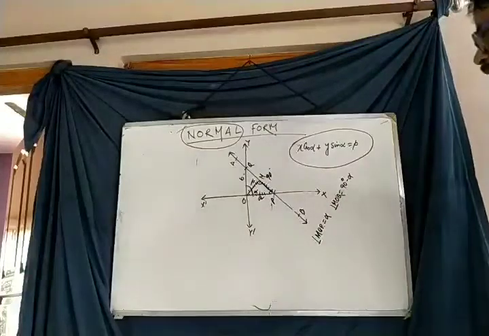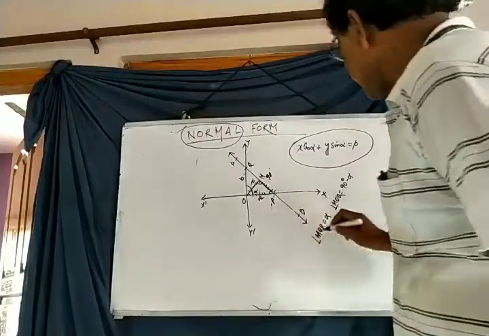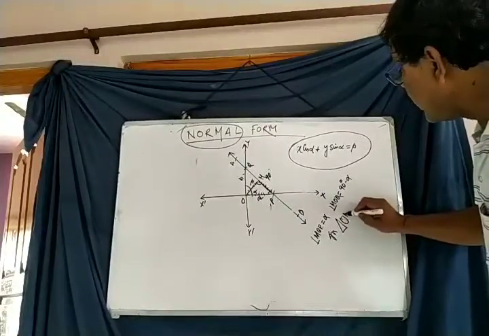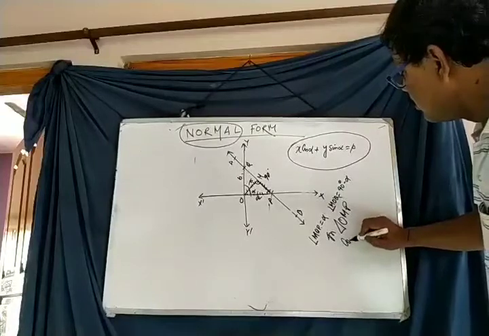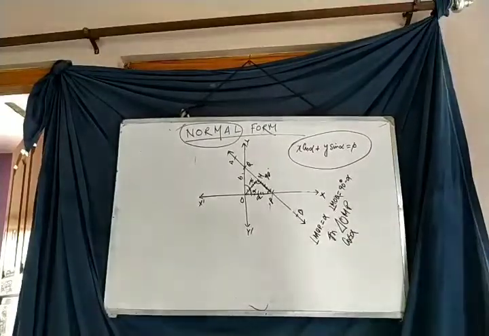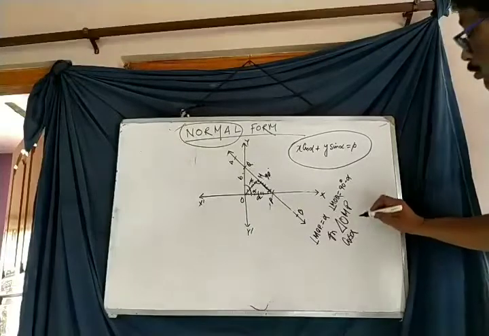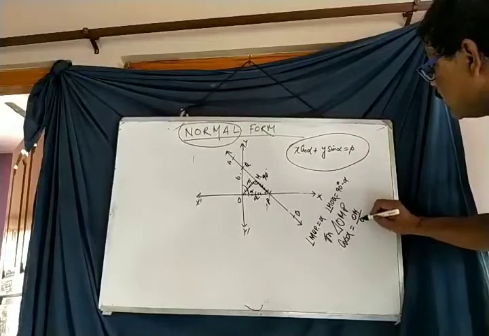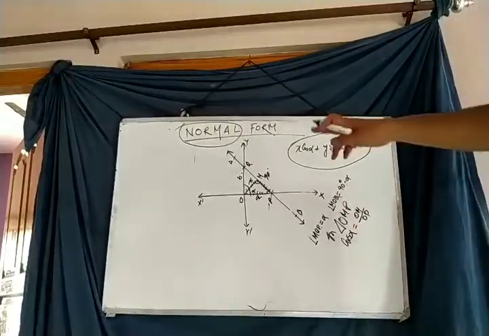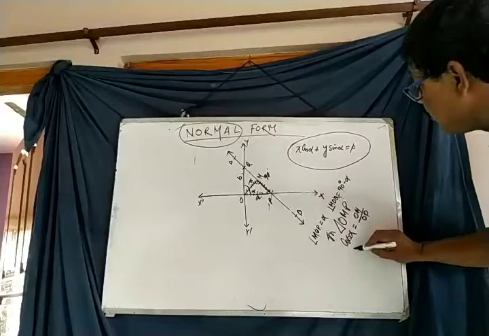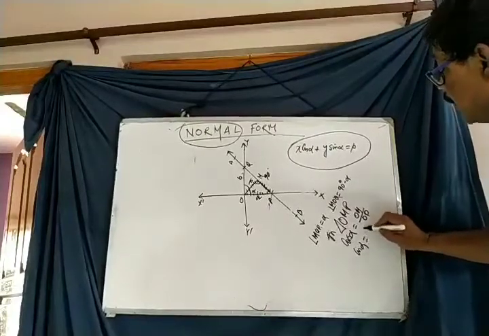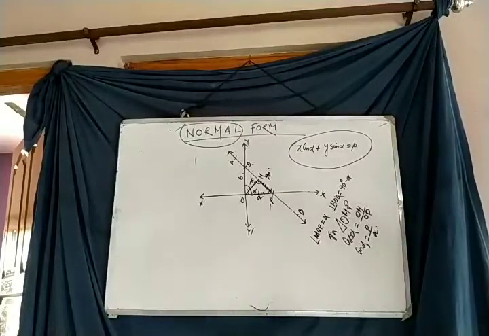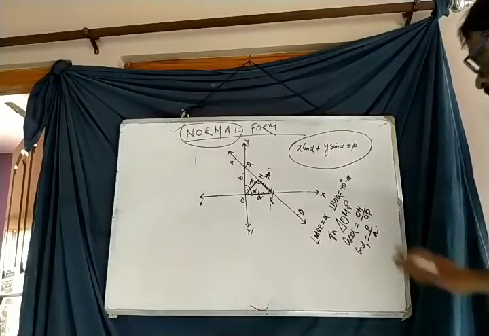If we consider OM as the base, then in triangle OMP, cos alpha is equal to base by hypotenuse, means OM by OP. What is the value of OM? The value of OM is given, P. Cos alpha is equal to P by OP, means A. So cos alpha is equal to P by A.